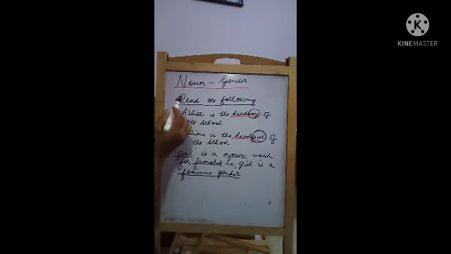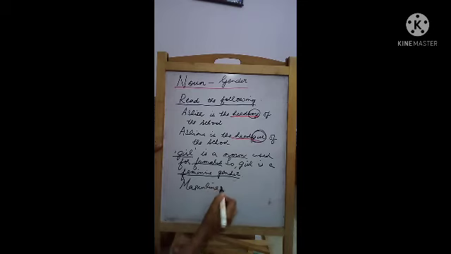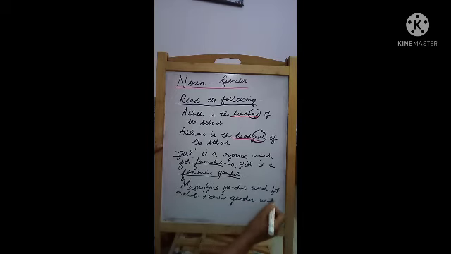So what have we learned? That in noun, in the gender part, there are two types of gender. That is the masculine gender, used for males, and feminine gender, used for females. I hope I am clear with this. It is very simple. Alright.